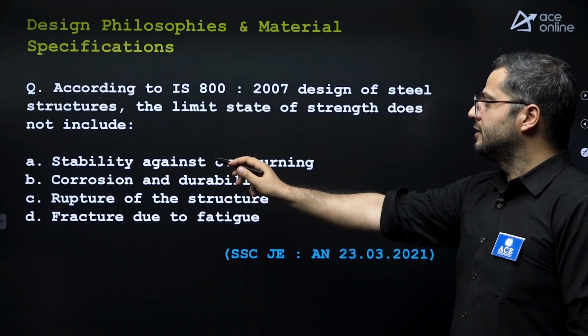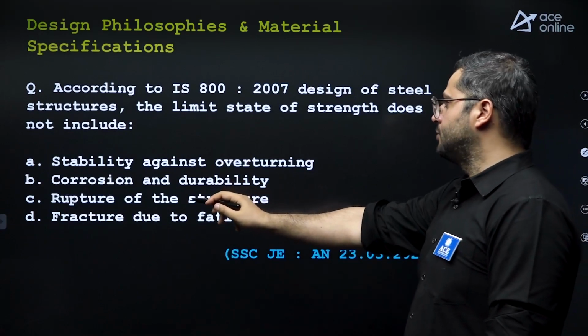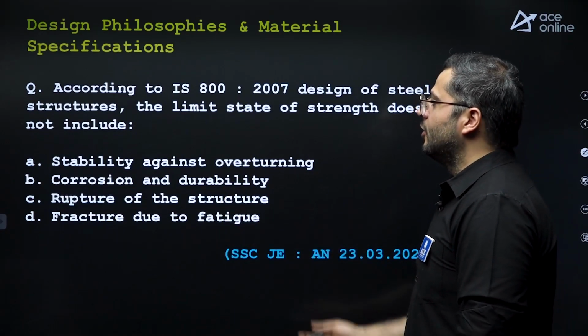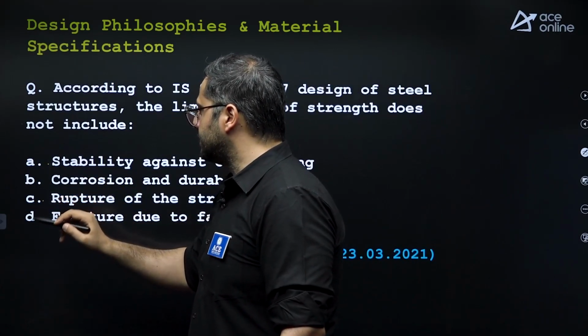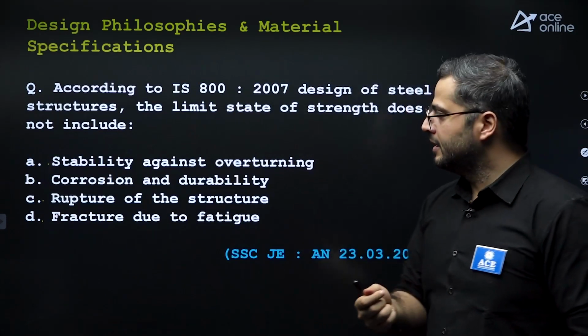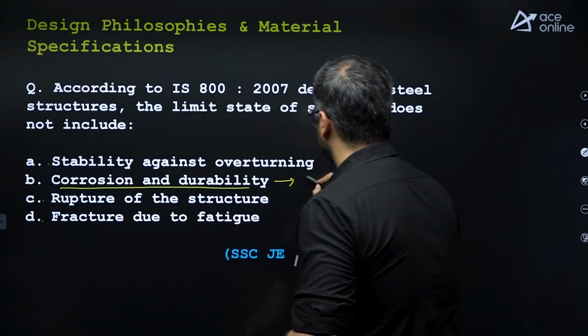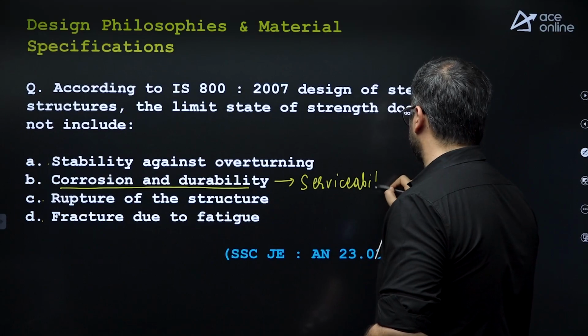Now see, stability against overturning, corrosion and durability, a rupture of the structure, fracture due to fatigue, right? Obviously, in these three, A, C and D, they are talking about the strength part. In B aspect, they are talking about the serviceability, right? They are talking about the serviceability aspect of the structure,